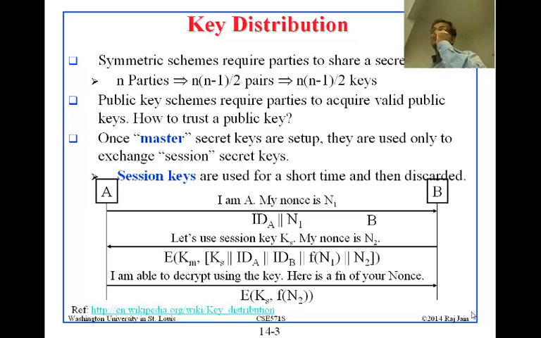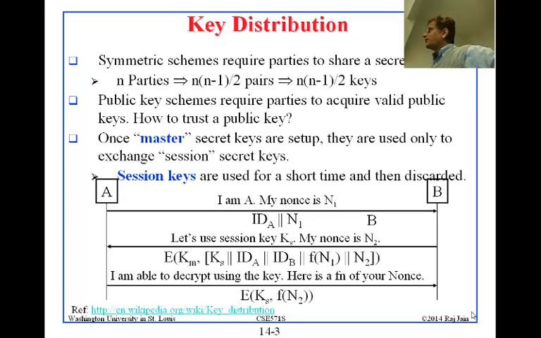You'll see in a minute why they have to select the random numbers N1 and N2. In this message there is f(N1): whatever N1 was sent, some function of it is sent back. This first one goes in clear, and this one goes encrypted. Then A says, I am able to decrypt using the master key, which was secret and which they both had before.